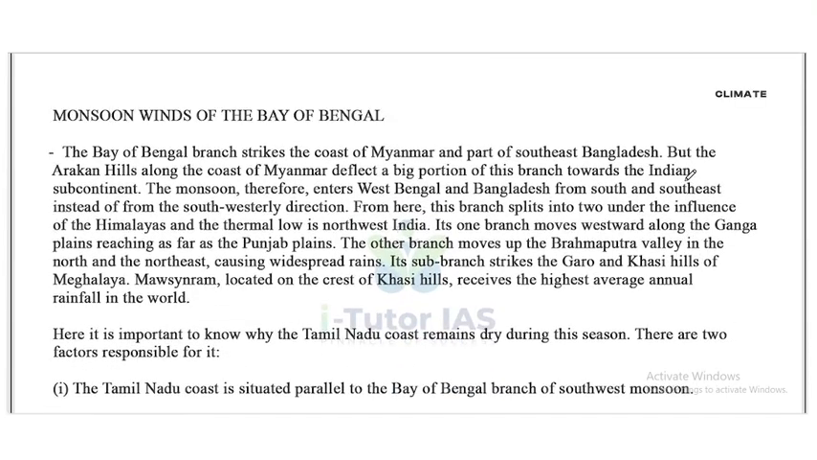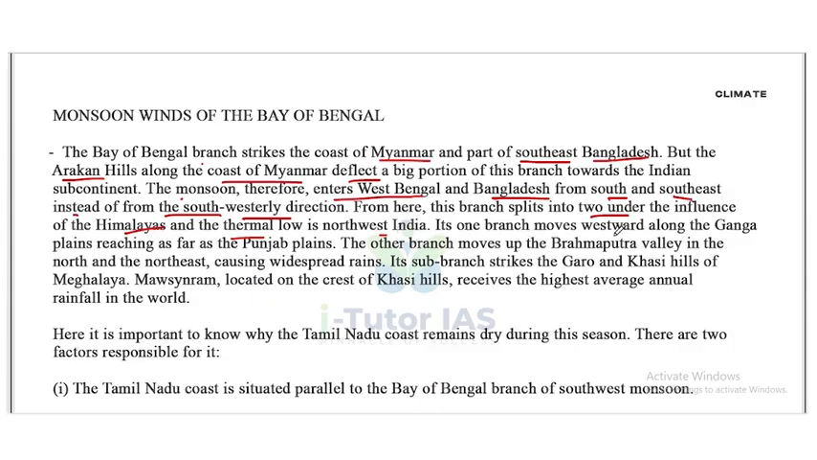Next one is the monsoon winds of the Bay of Bengal. The Bay of Bengal branch strikes the coast of Myanmar and part of southeast Bangladesh. But the Arakan hills along the coast of Myanmar deflect a big portion of the branch towards the Indian subcontinent. The monsoon therefore enters West Bengal and Bangladesh from the south and southeast instead of from the southwesterly direction. From here, this branch is split into two under the influence of the Himalayas and the thermal low in northwest India.